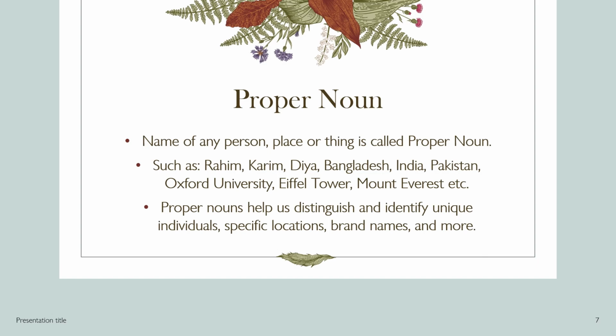Name of any person, place or thing is called proper noun. Such as, Rahim, Karim, Diya, Bangladesh, India, Pakistan, Oxford University, Eiffel Tower, Mount Everest etc. Proper nouns help us distinguish and identify unique individuals, specific locations, brand names, and more.